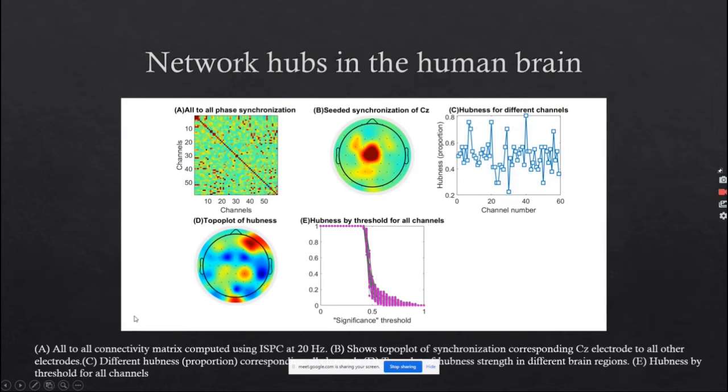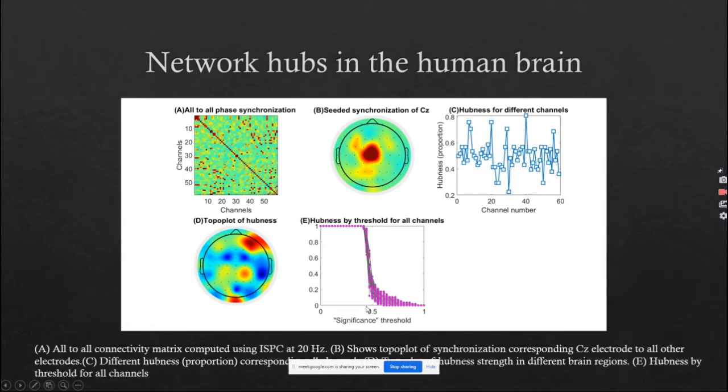This is another measure of hubness, as there is some ambiguity in the thresholding value. This is the all-to-all connectivity matrix computed using ISPC, and this shows the topo plot for seeded synchronization. These are the different hubness values for different channels, and this is the topo plot of hubness. This region and this region are creating a hub.